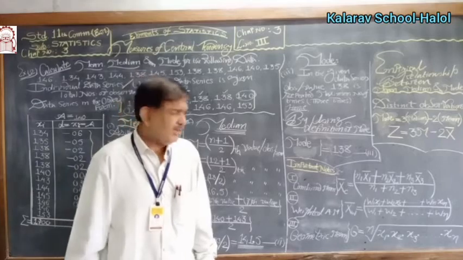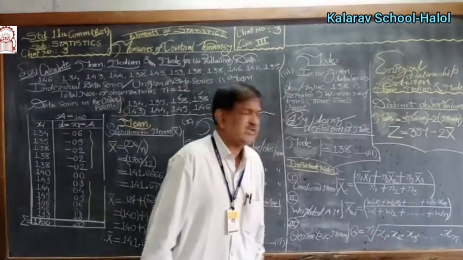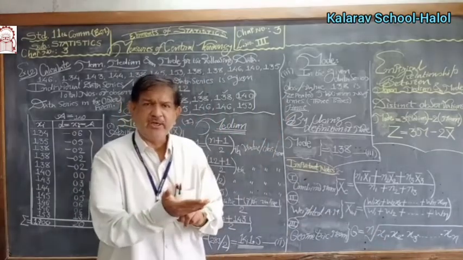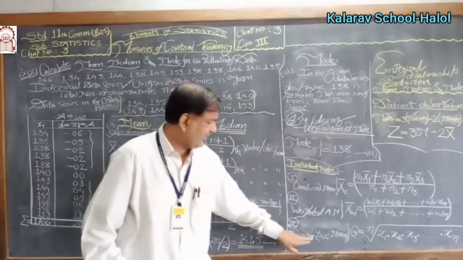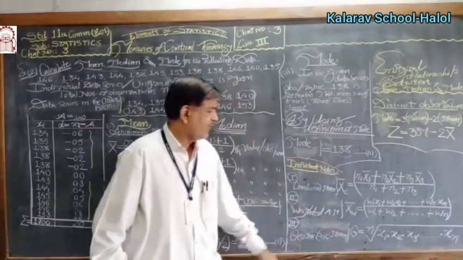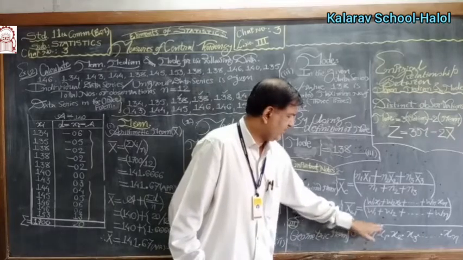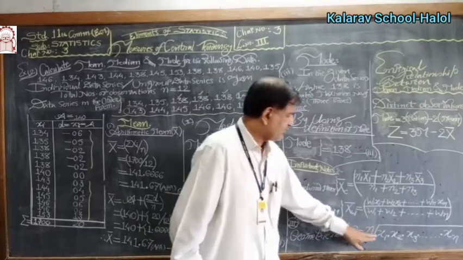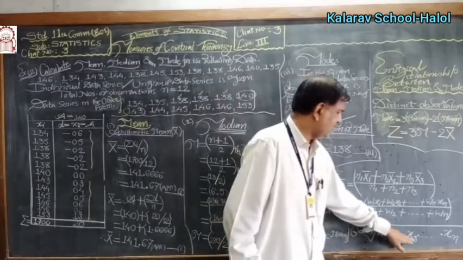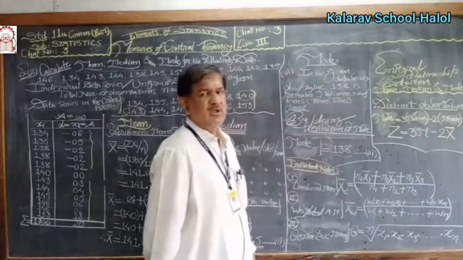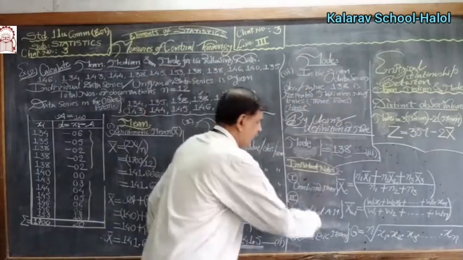Therefore, for n non-zero, non-negative observations, the geometric mean G is the nth root of x1 into x2 into x3 up to xn. These are formulas for your knowledge.